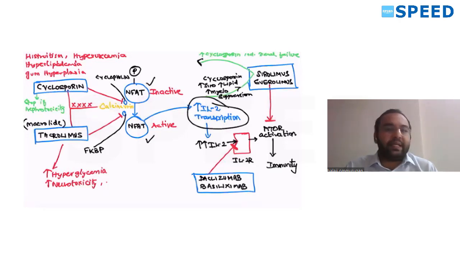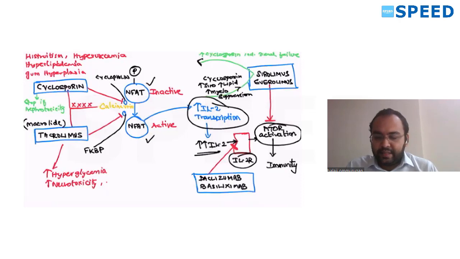IL-2 is a pro-inflammatory cytokine. If IL-2 is produced in increased amounts, it binds to your IL-2 receptor. This causes mTOR activation. That is the reason for the autoimmunity seen with SLE and many conditions, so it alters the immunity.